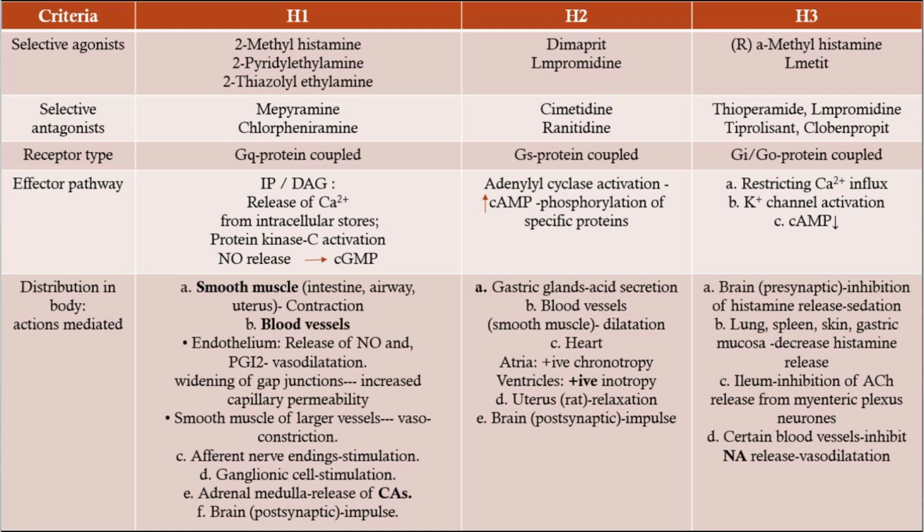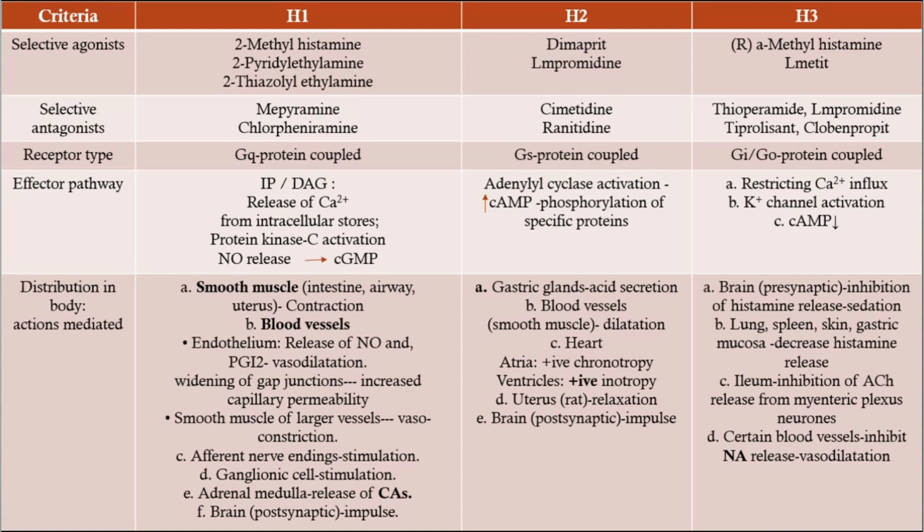Right? Then on blood vessels, very first is the endothelium. Endothelium is ultimately the cells which form these blood vessels. So the endothelium releases nitric oxide and PGI2. PGI2 is your prostacyclin, and it ultimately causes vasodilation. Now remember this, vasodilation is produced in small blood vessels, meaning there is vasodilation of small blood vessels. Second is widening of gap junctions, increased capillary permeability.